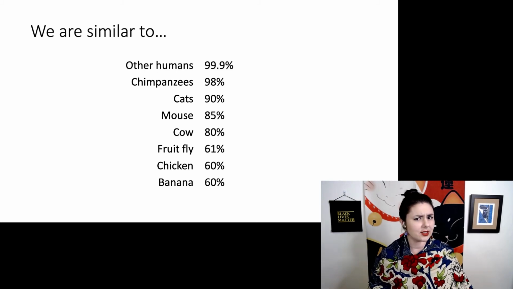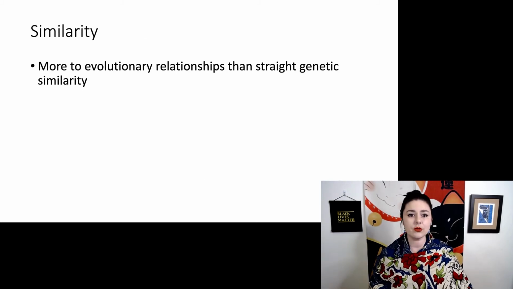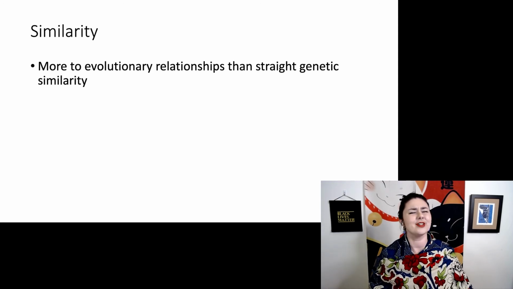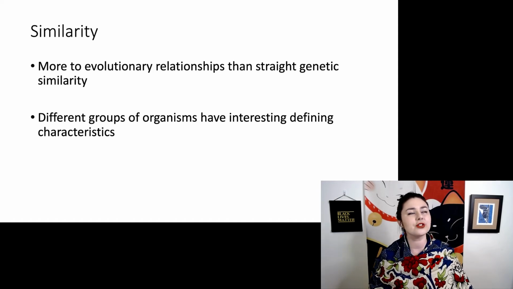Because you might notice that these numbers are a little bit weird, so do remember that evolutionary relationships are so much more than just a simple measure of genetic similarity. There is much more going on than this single number that we boiled it down to. And really, it's all about what are the interesting characteristics that define different groups of organisms, and what does that tell us about them?